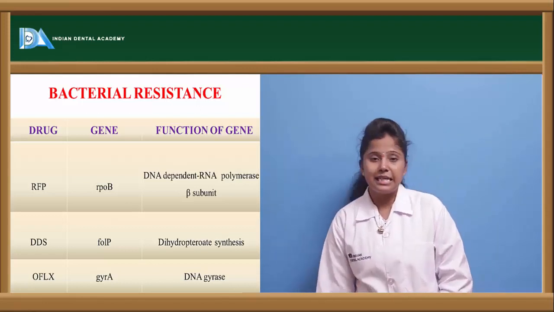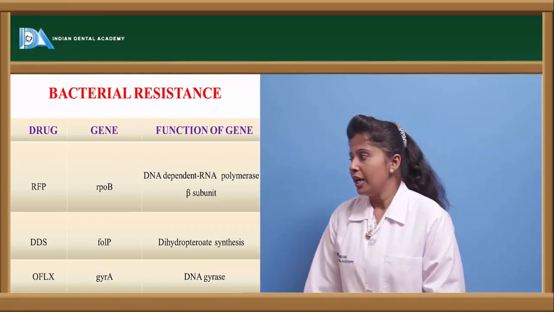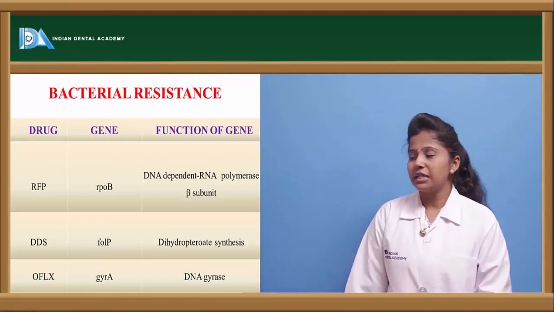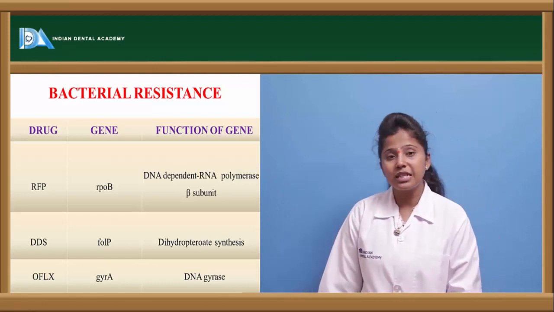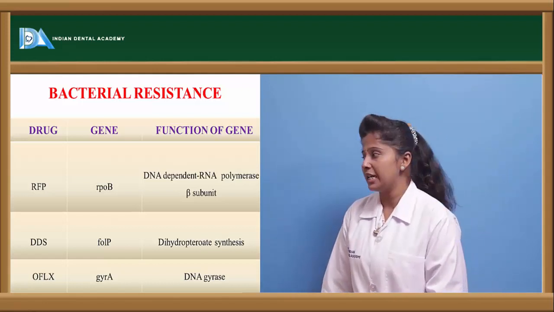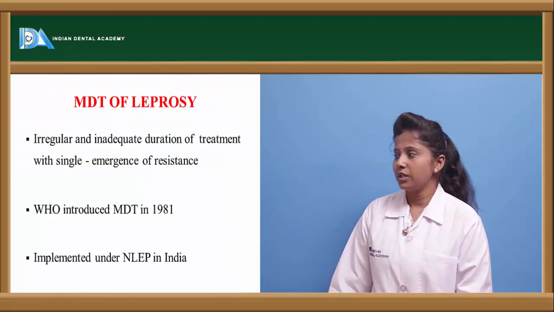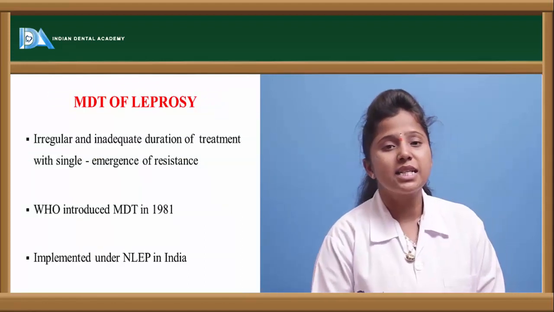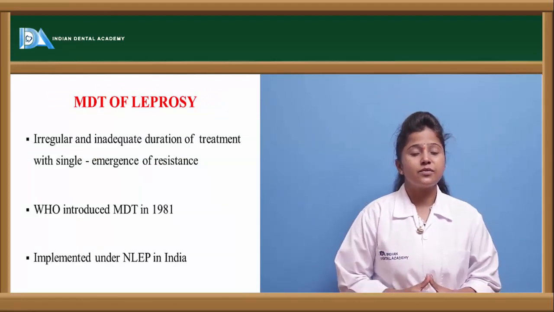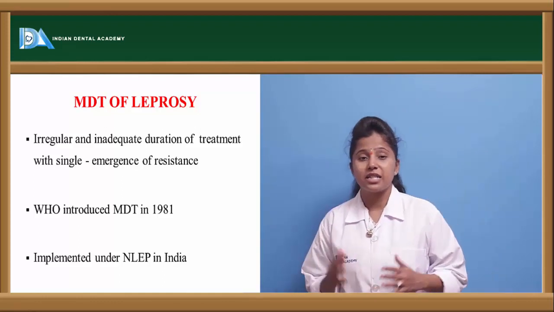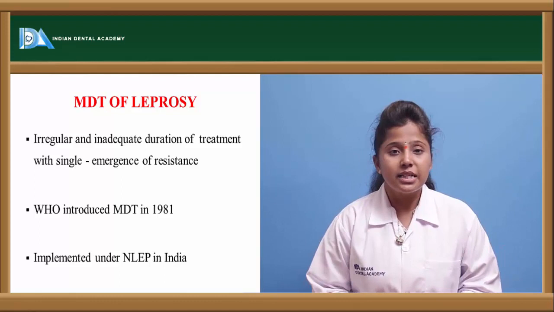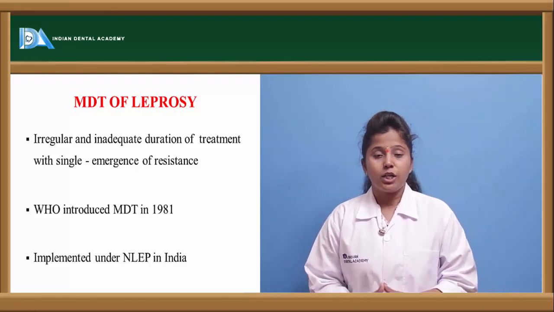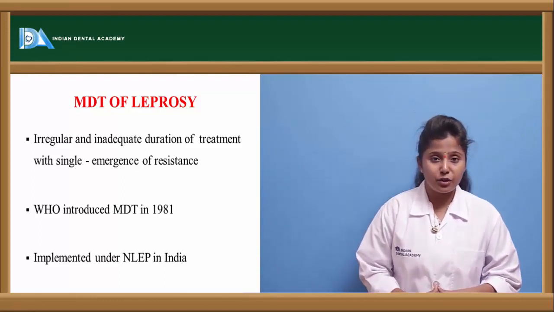The other drug is DDS, which is nothing but dapsone. It is used in the dihydropteroate synthesis. And ofloxacin is used in the functioning of DNA gyrase. In all these cases, the drugs are highly resistant. When the bacteria changes its structure, then automatically these drugs will fail to function. So that is the reason multi-drug treatment should be given.